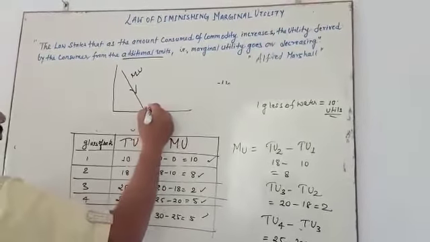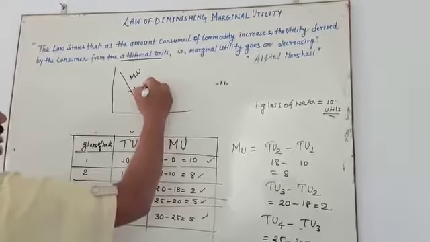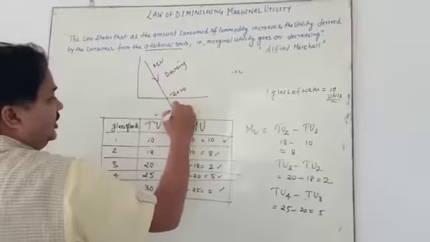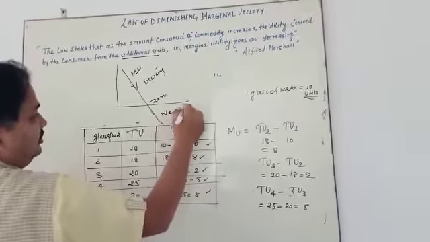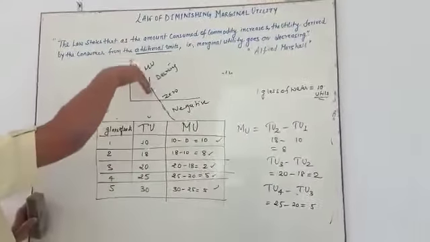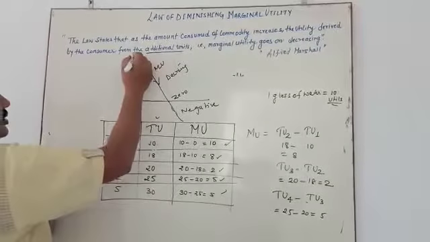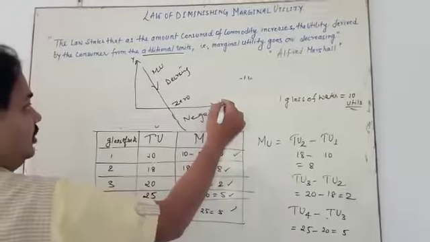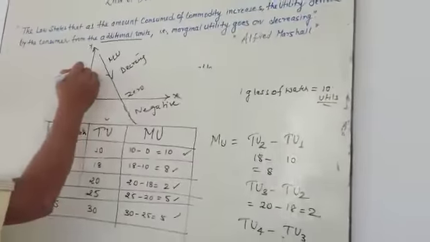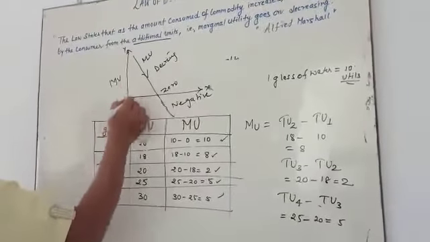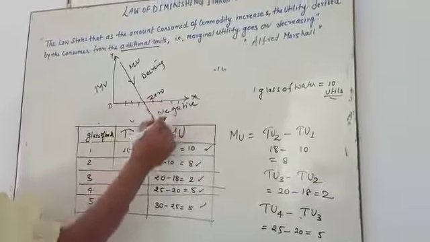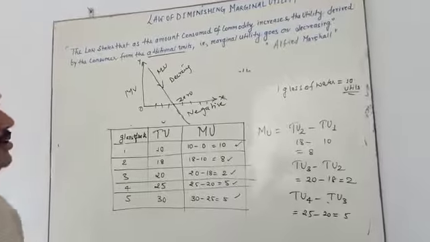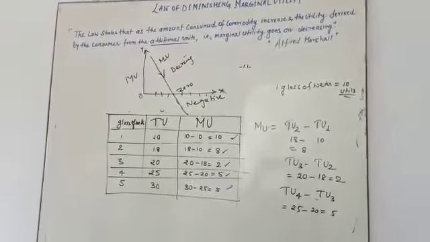It is decreasing and it becomes negative. On the y axis we take MU and on the x axis we take the quantity. I think you have understood this topic, my dear students. Okay, thank you.